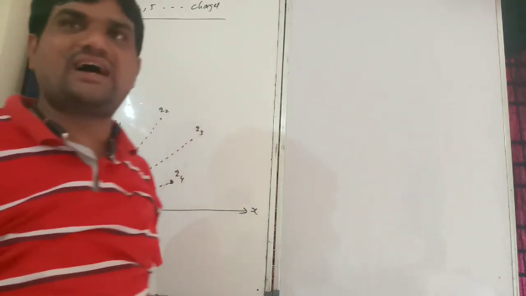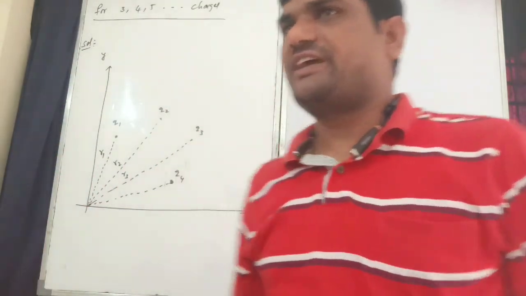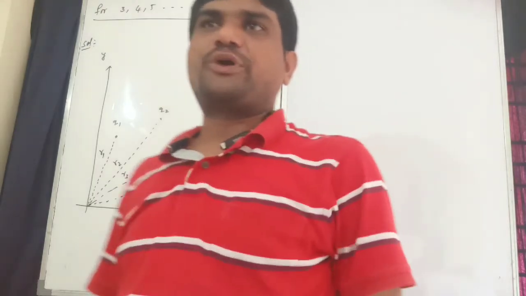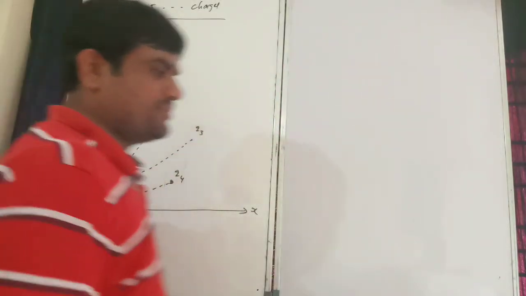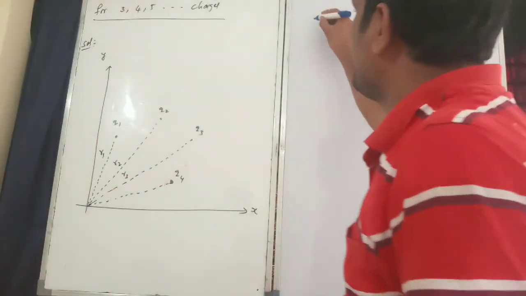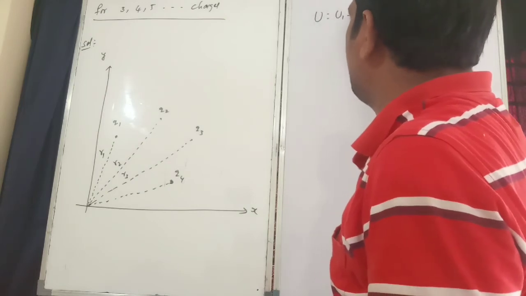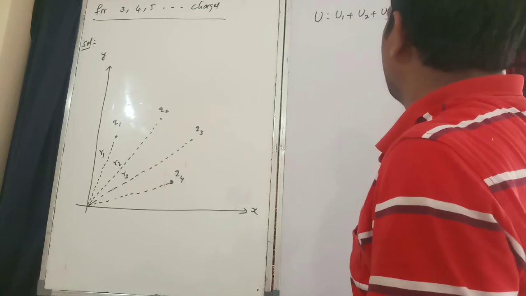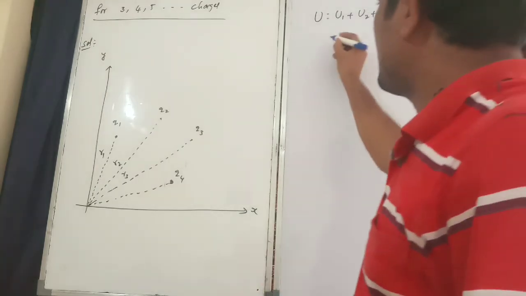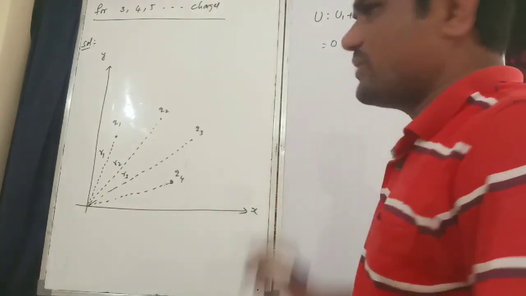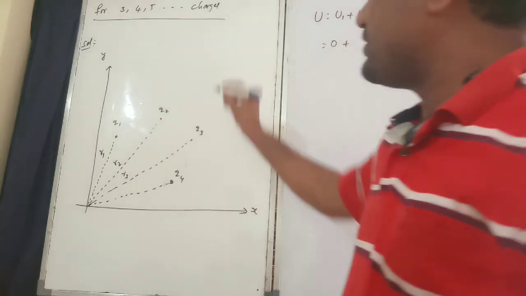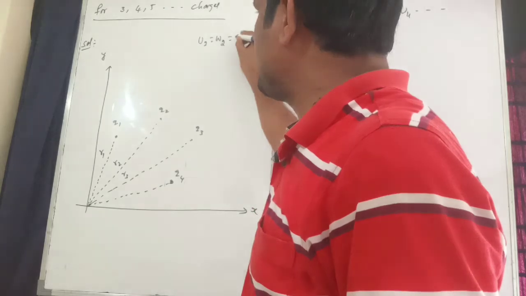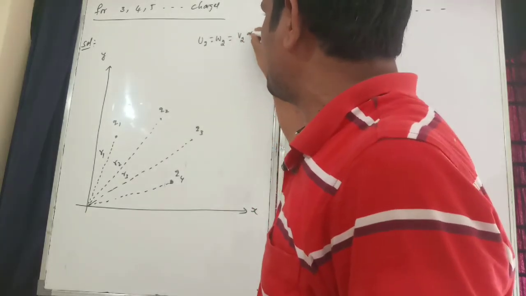Then what is the net electric potential energy? Total potential energy is equal to how much? That means U is equal to U1 plus U2 plus U3 plus U4 plus so on. U1 is already 0. U2 is equal to W2, and W2 is equal to V2 into Q2.